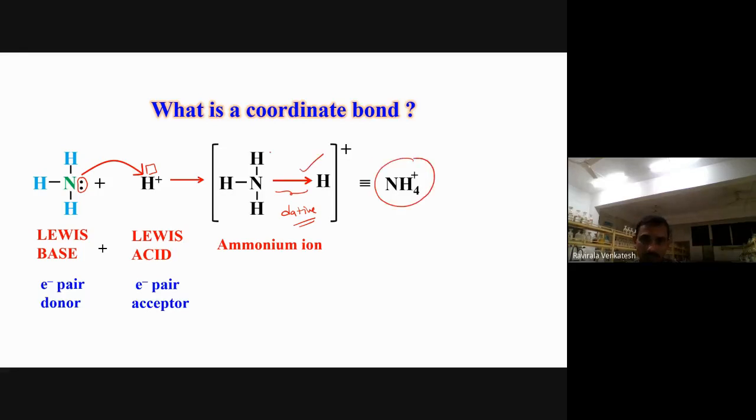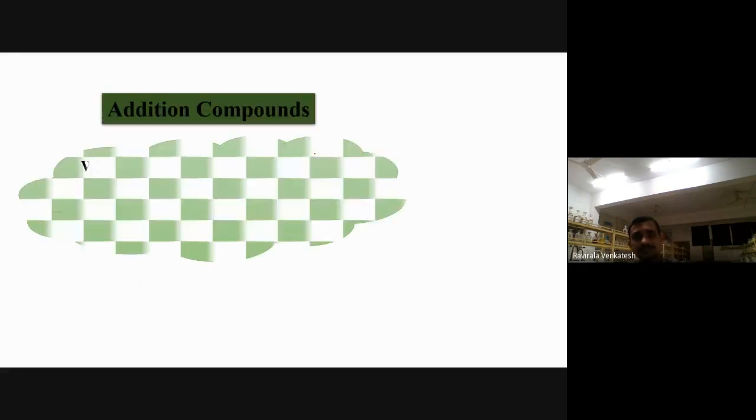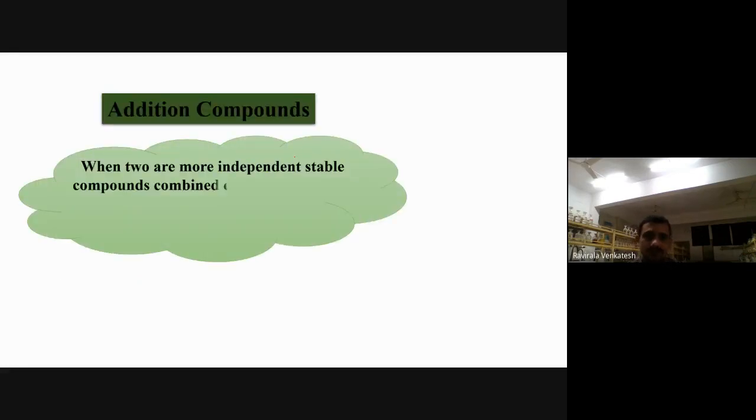Why? Because ammonia is donating a lone pair, H plus is accepting it, and both are sharing equally. So this is called what? Coordinate bond actually.